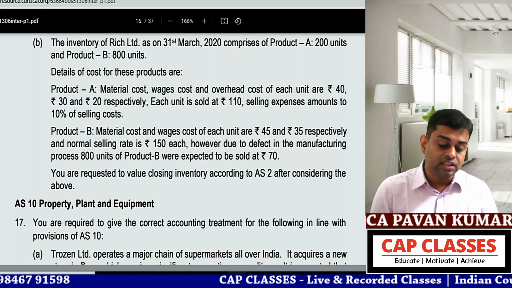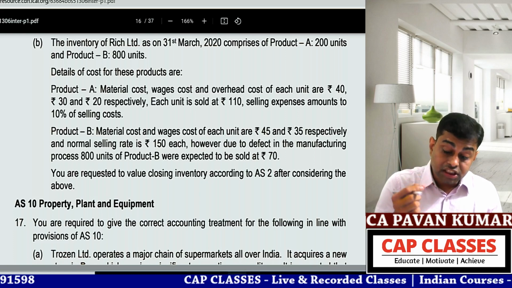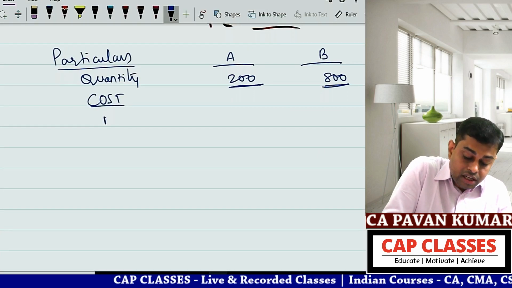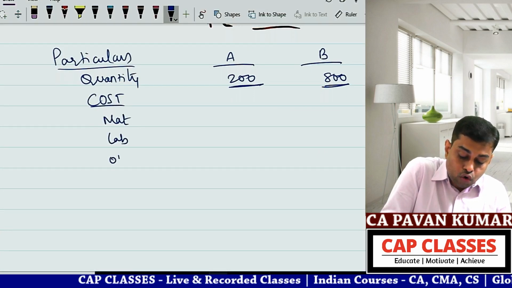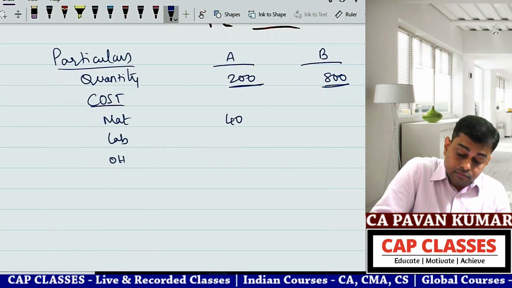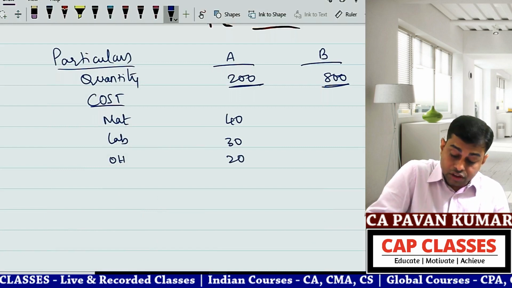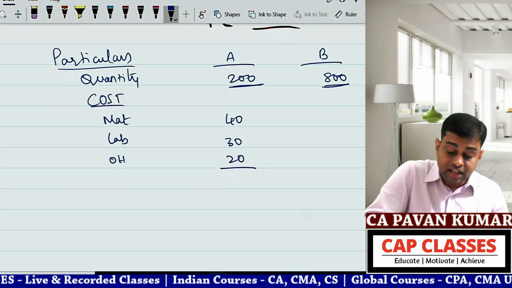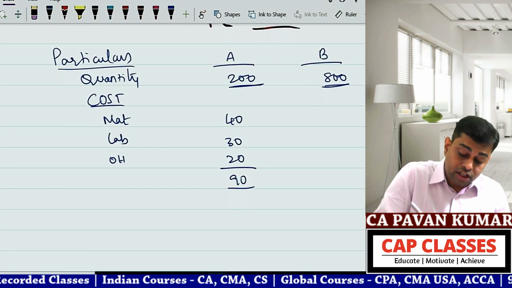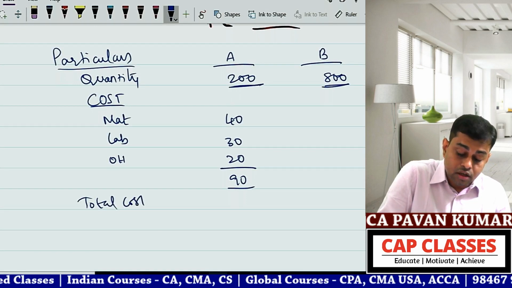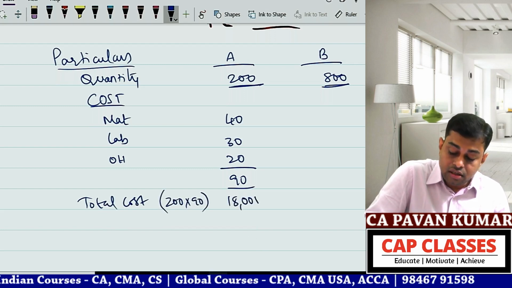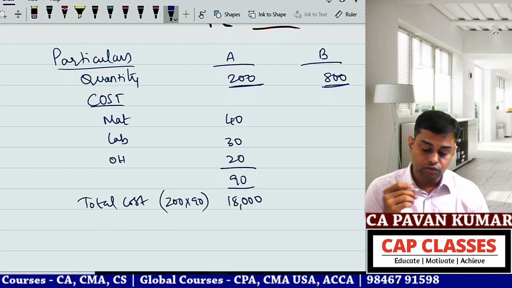The costs of these products are: product A, material, wages, overheads, 40, 30, 20 respectively. Material cost, labor cost, overhead cost: 40, 30, 20. Put together, 40 plus 30 is 70, plus 20 is 90. So total cost, 200 units into 90. Is it 18,000? Yes, it is 18,000.